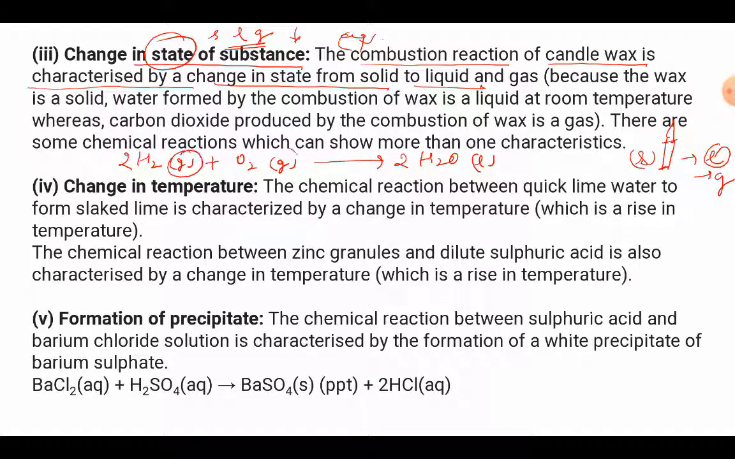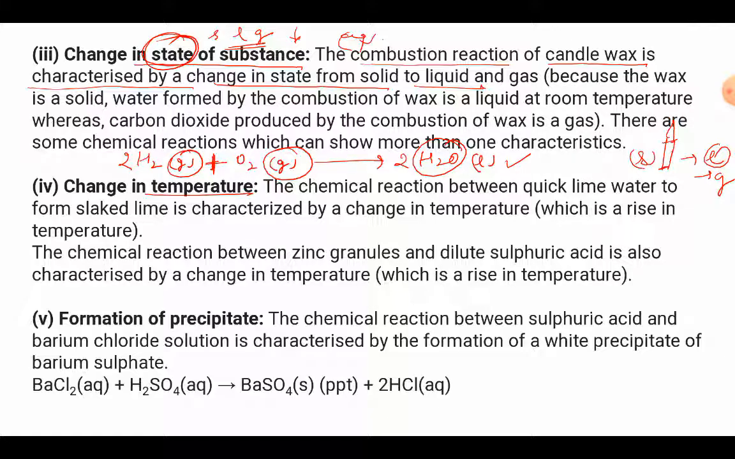Both the reactants, those substances which were reacting with each other, are gases. But when they react and the reaction is complete, the product formed becomes a liquid. So this is a very good example of the change of state, right? So this is how the state may also change. Now the change in temperature. Now how the temperature changes, we are going to understand.